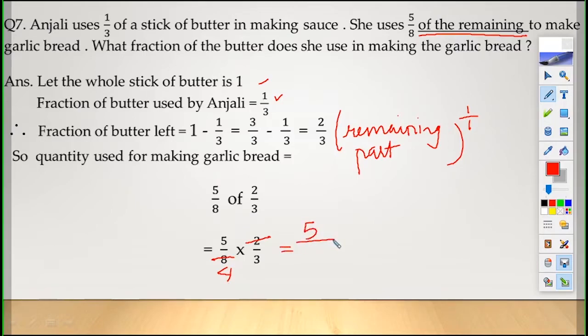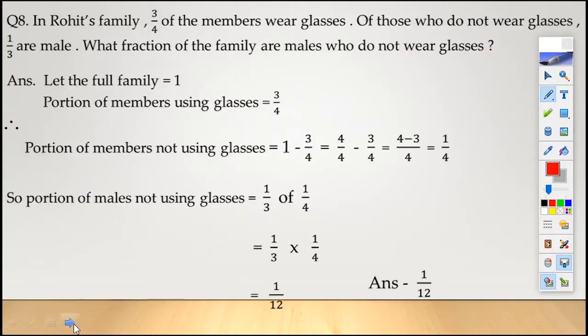We can't divide. The answer is 5/12. What is the last line? What fraction of the butter does she use in making garlic bread? The answer is 5/12. Yes, children.